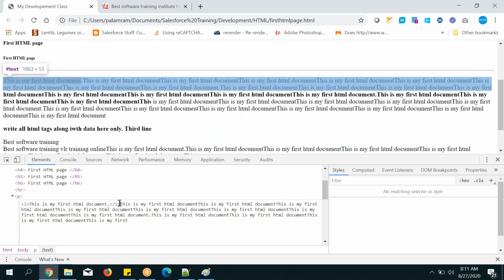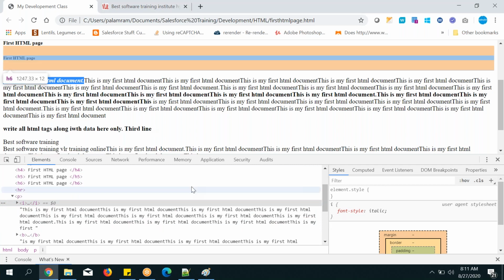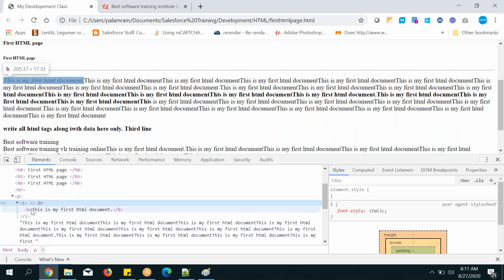Now next, again I want to make this one bold also, so go over here, put B, and you need to end it. Once I have started, I need to end it, two times. That's it, guys. Come out and just click outside, and now you can see this text is changed as bold and italic. Observe in the paragraph tag, the I tag is there. Like that you can do it.